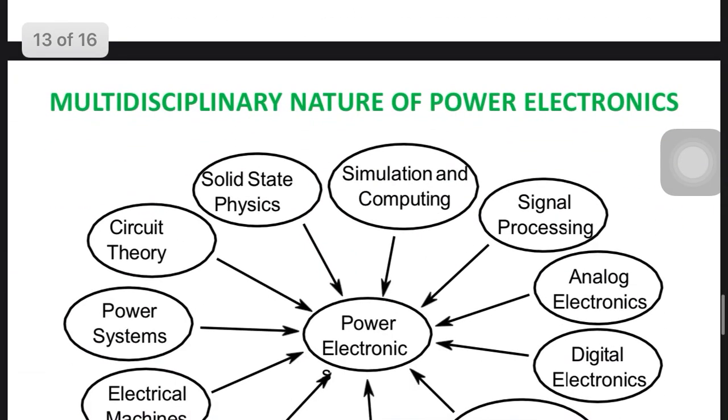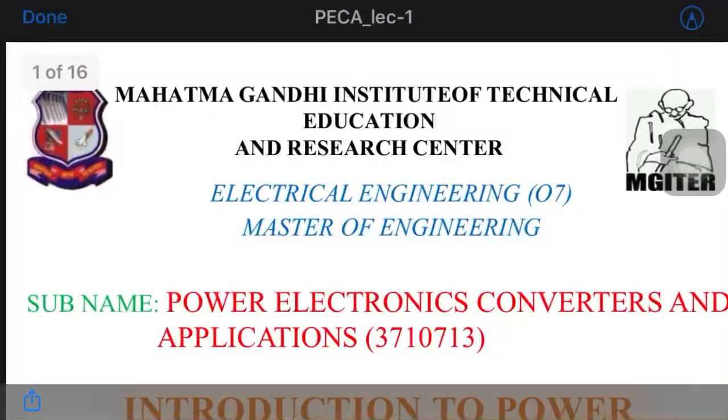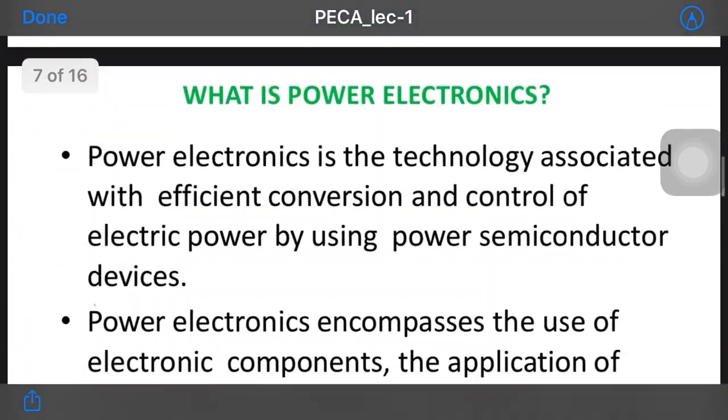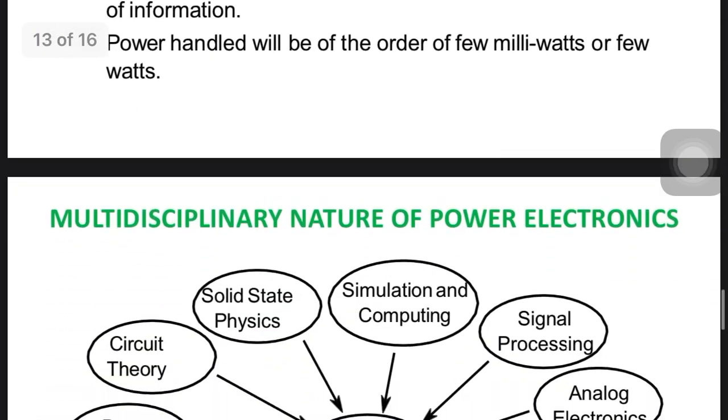Now, power electronics applications: where we are using power electronics, under which conditions and in which functions. These are the areas with which we use power electronics.